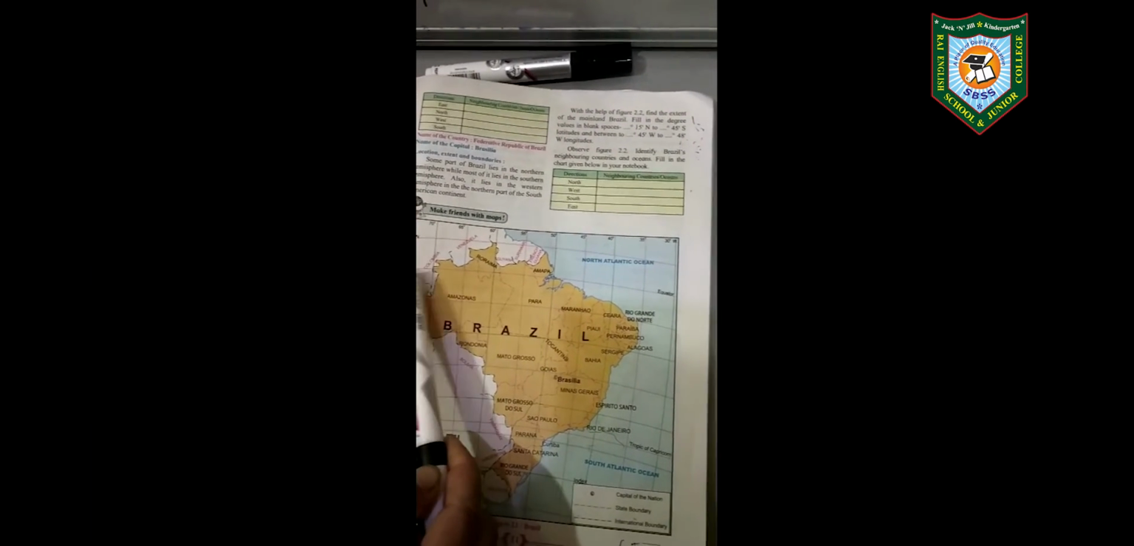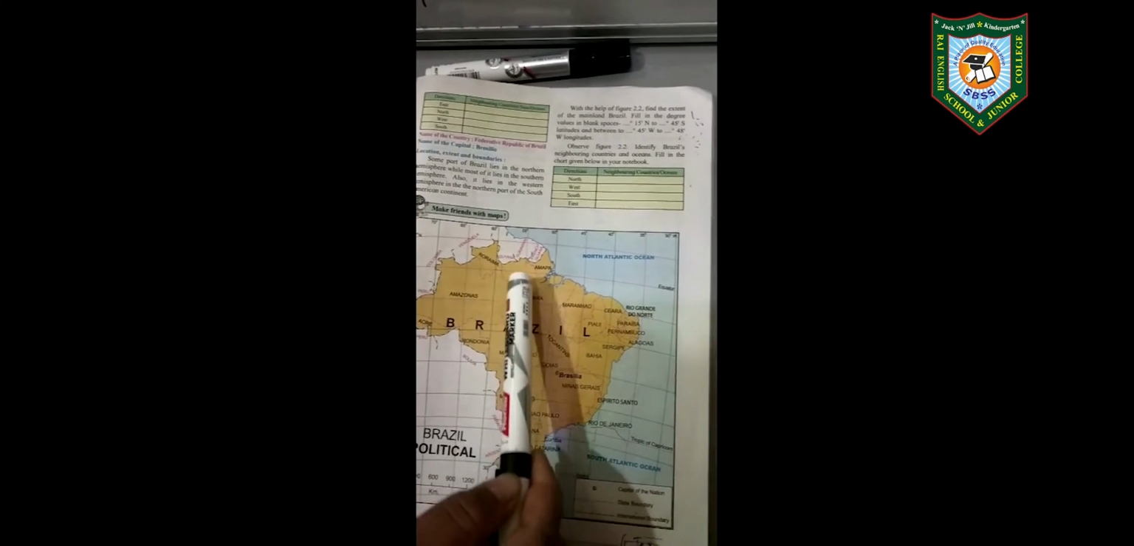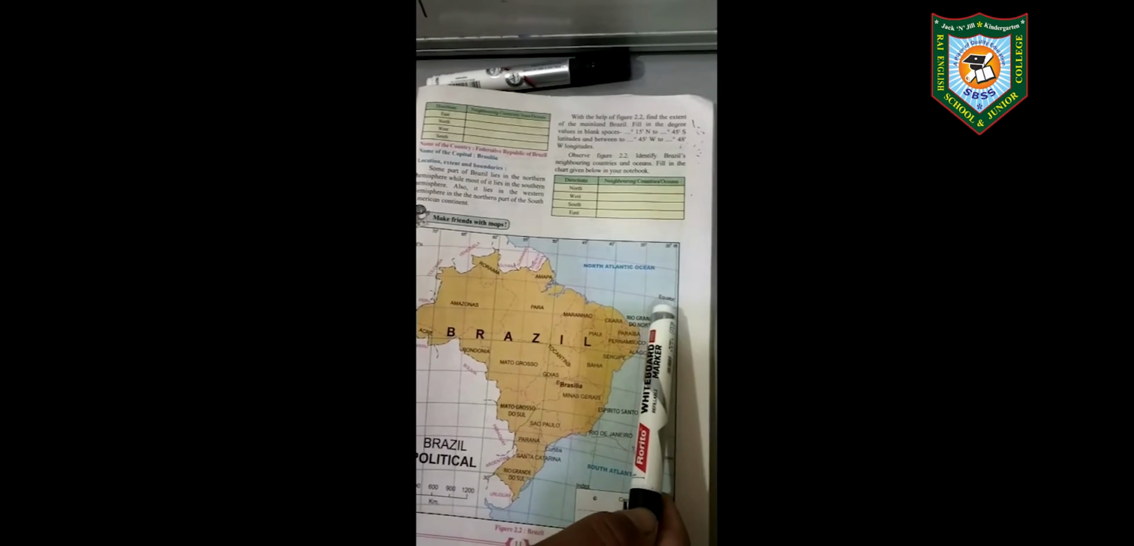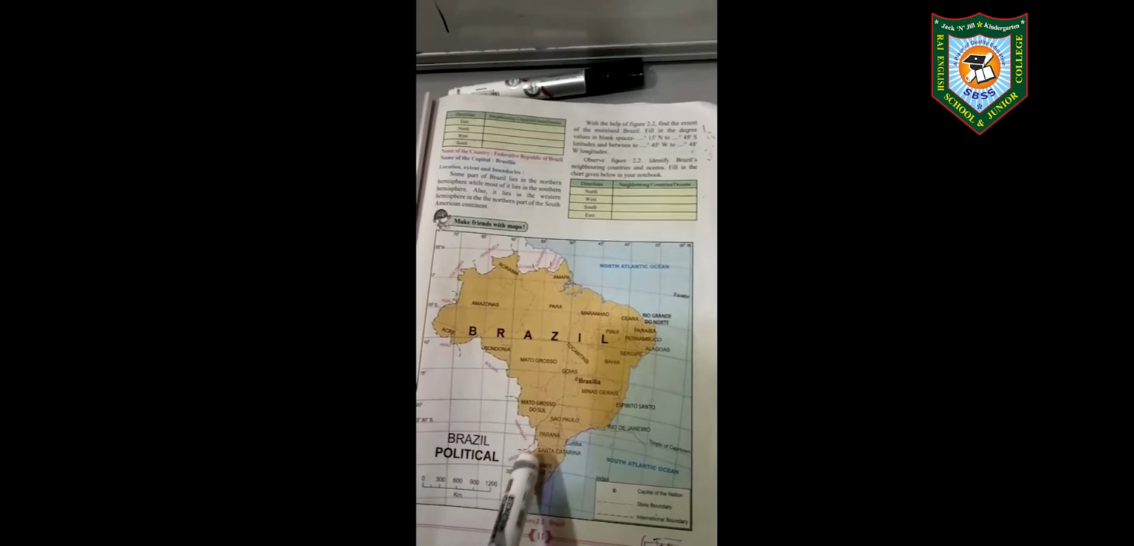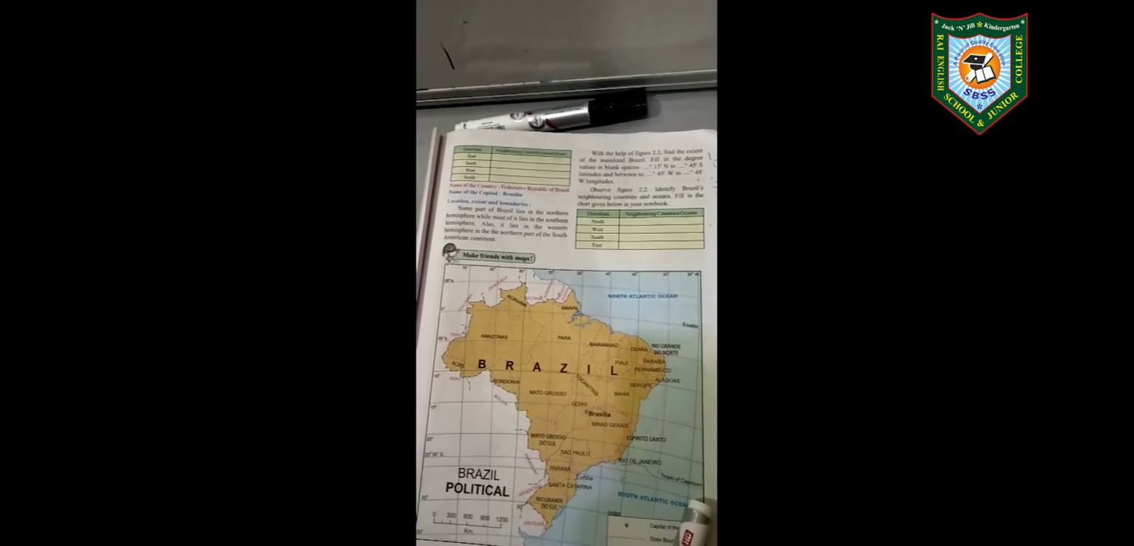And here again, this is the equator, 0 degree, and it passes through the northern part of Brazil. And you will see that the Tropic of Capricorn passes through the southern part of Brazil. Here, 23 degree 30 minutes south, this is the Tropic of Capricorn. So this was all about the mainland.